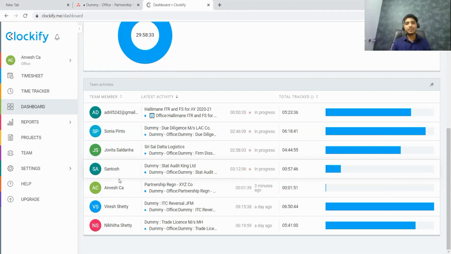So I can say that different staffs are working on different tasks. All these are the dummy projects that they're working on. I can also see the time which is spent, and at present I can also see how many of my staffs are working and how many are not working.